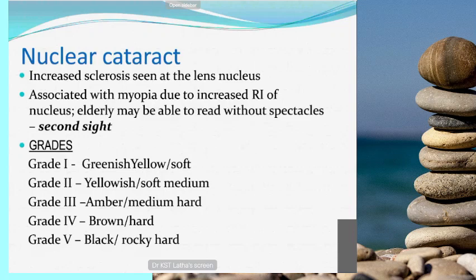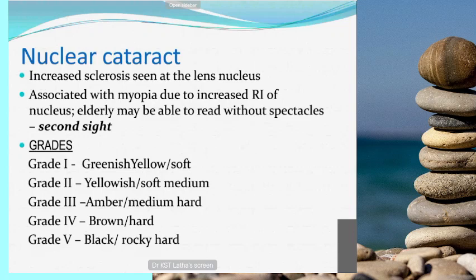And color grading is from grade 1 to grade 5. This is more important. Grade 1 is greenish yellow, grade 2 is yellow, grade 3 is amber, grade 4 is brown or cataracta brunescens, and grade 5 is black, cataracta nigra. So these 5 grades you should remember: green, yellow, amber, brown and black.